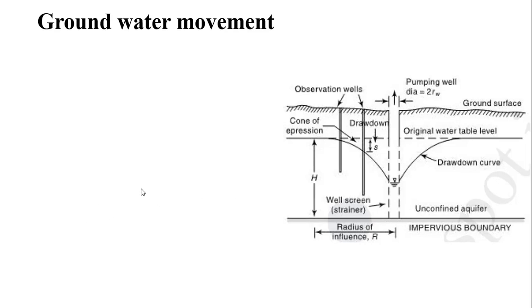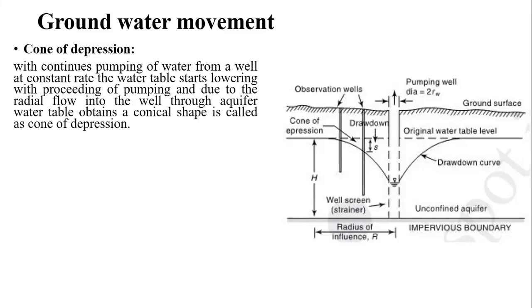Okay. Now we will see the parameters which we have discussed. Rather, we will summarize them. So firstly, the cone of depression, which we have discussed. We will now see it in detail, in technical language.